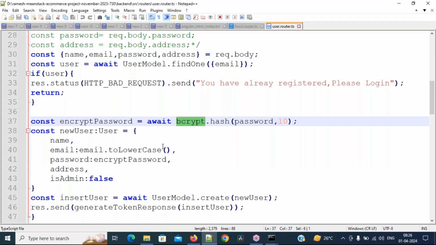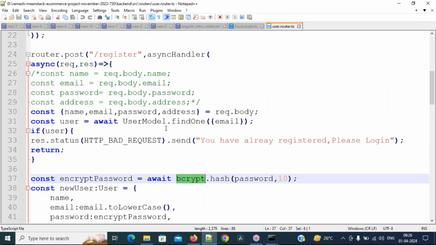In the starting days you cannot understand any code. My intention is not for you to understand the code right now. I am telling you about what we are going to do.